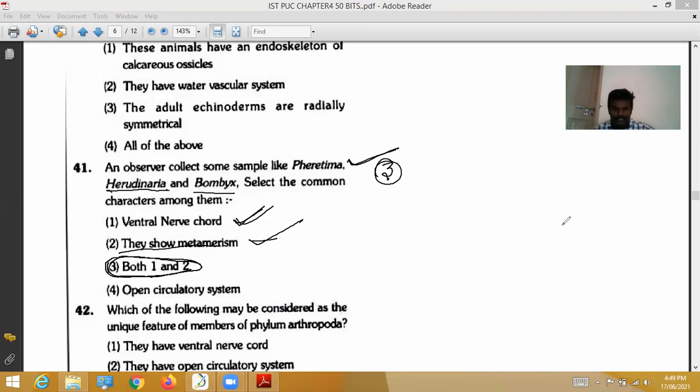But here, see, Pheretima is an earthworm. Leech is also a worm. Bombyx is an insect. So in these two, a closed circulatory system is there. In this one, an open circulatory system is there. So the fourth option is the wrong option. The correct option is the third.